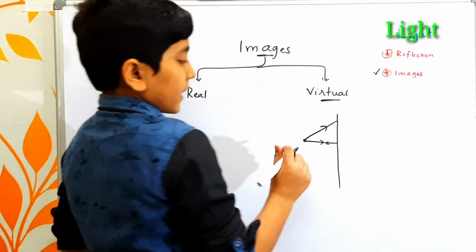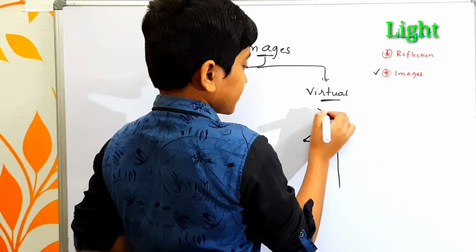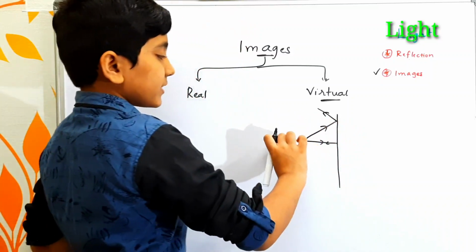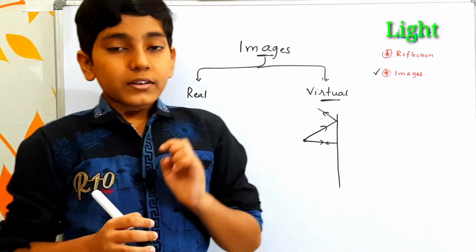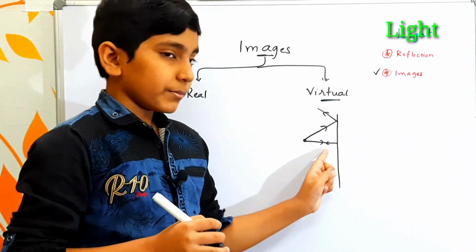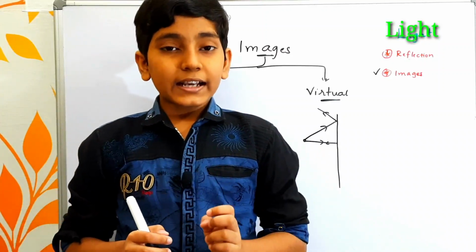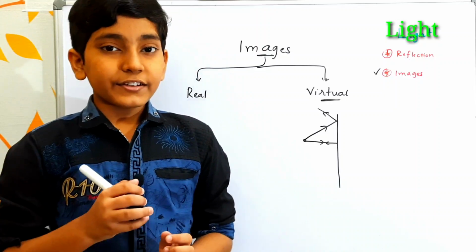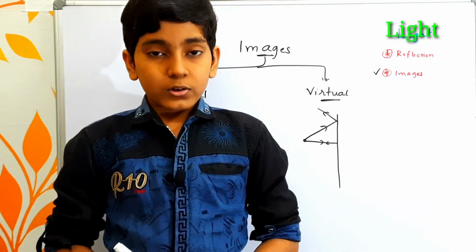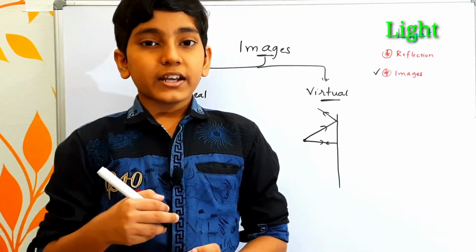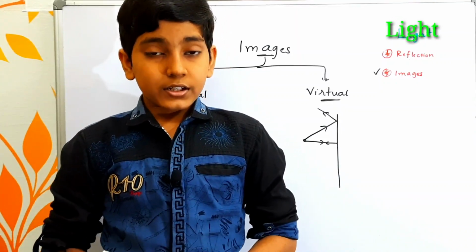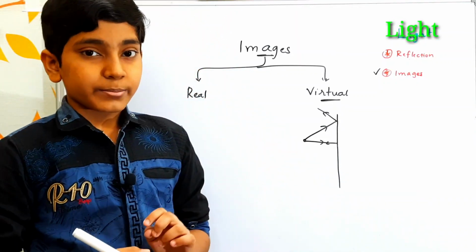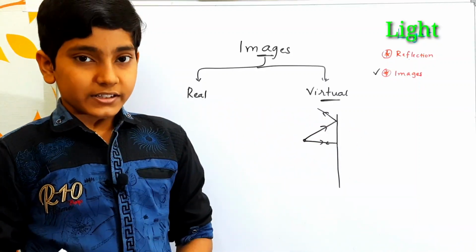The one which goes to the top reflects at some other angle, and the one which is perpendicular to the plane mirror reflects in the same direction. If the light ray is perpendicular to the plane mirror, then the angle between the incident ray and the normal is equal to 0. So if the angle of incidence is 0, then the angle of reflection is also 0 as per the second law of reflection. So it reflects in the same direction.